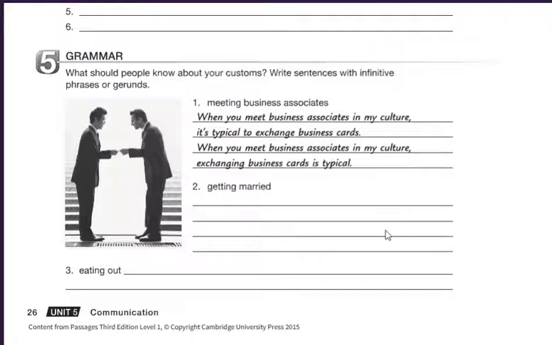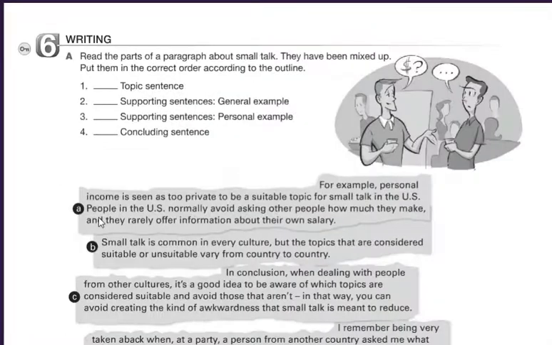Now, write down here some sentences regarding getting married and eating out. So some customs that are in your culture. And now, once that you finish, we're gonna go to the writing part. We're gonna practice some writing and reading.